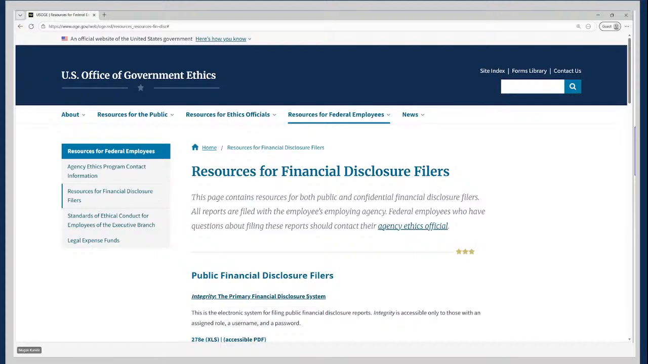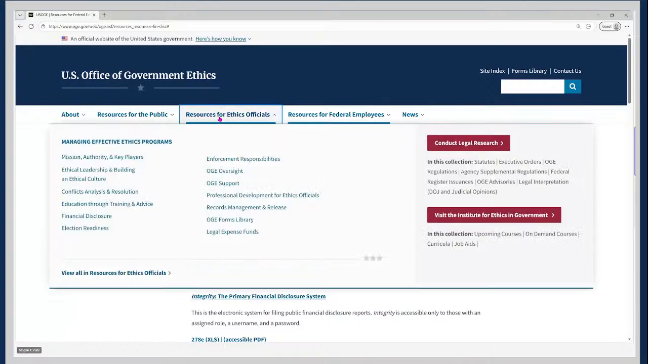So now we're going to navigate to the IEG website from OGE's. First, we're going to come back to the top of our homepage, and then we can access the Institute for Ethics and Government website, and again, in a couple of different ways. It's going to be in this Resources for Ethics Officials tab, and this is the most efficient way, I think.